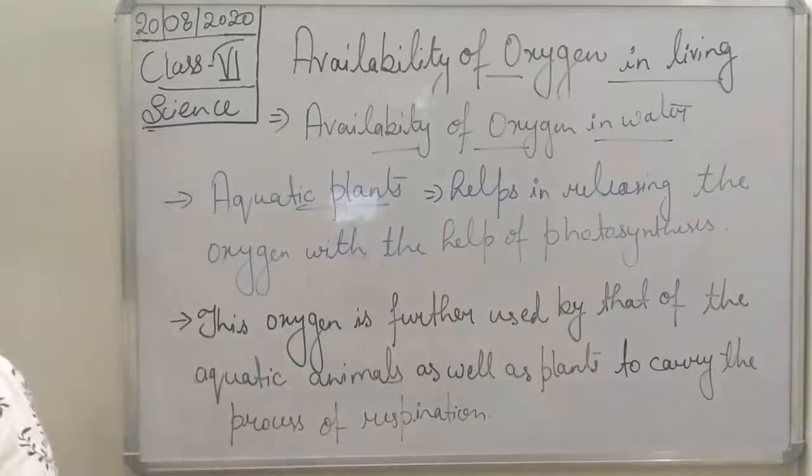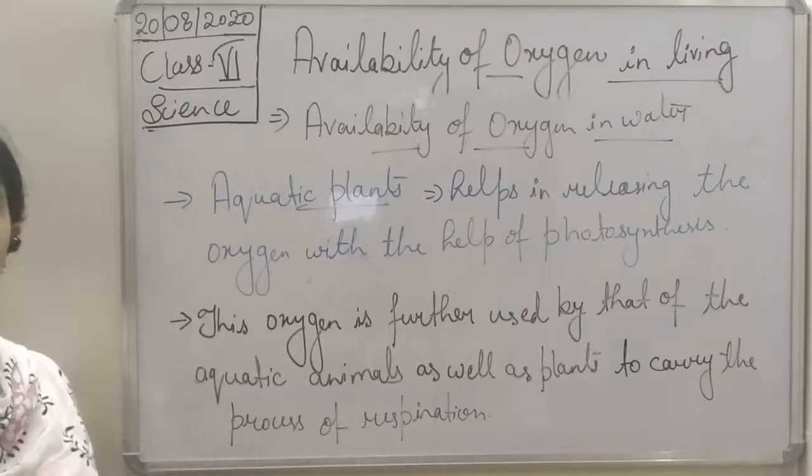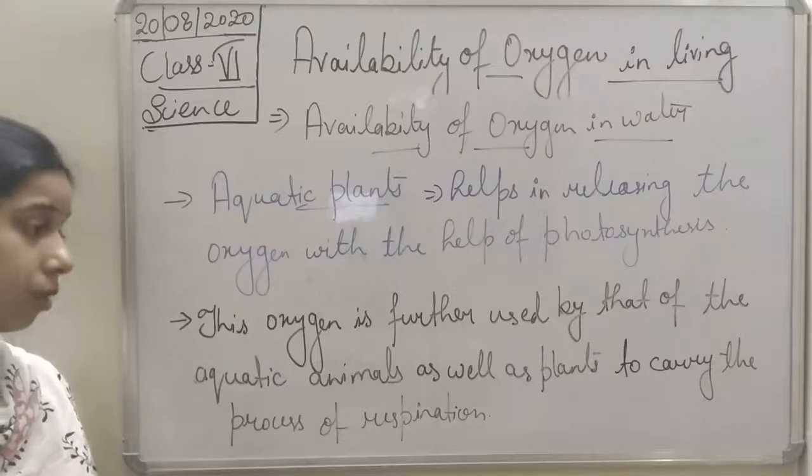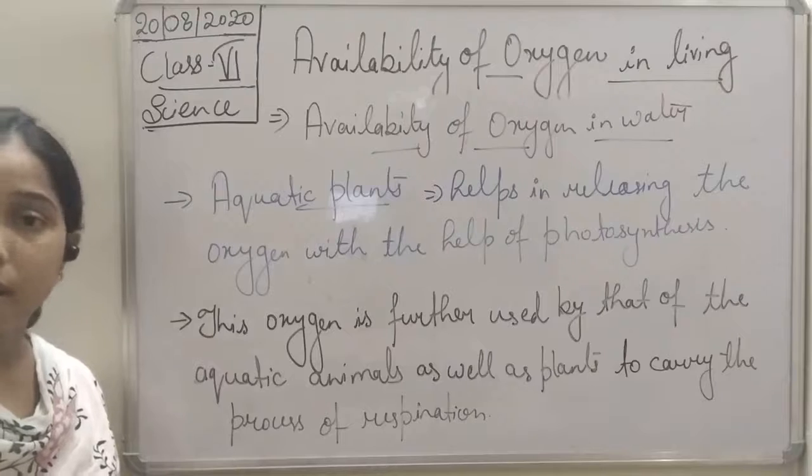Okay, so this oxygen is further used by the plant to carry out the process of respiration.